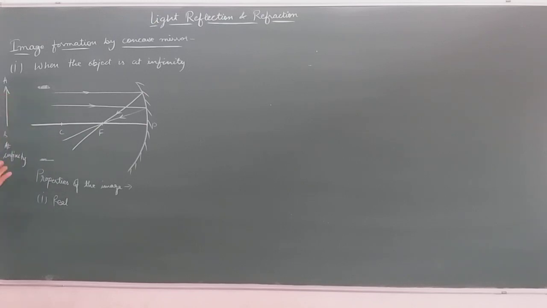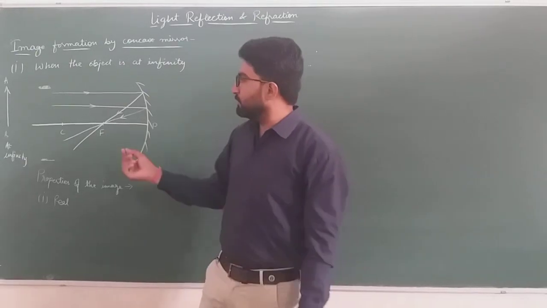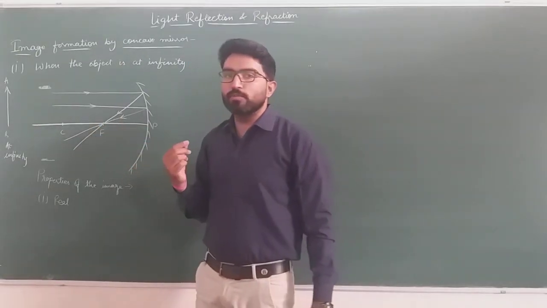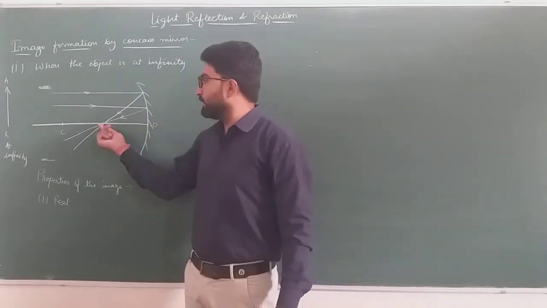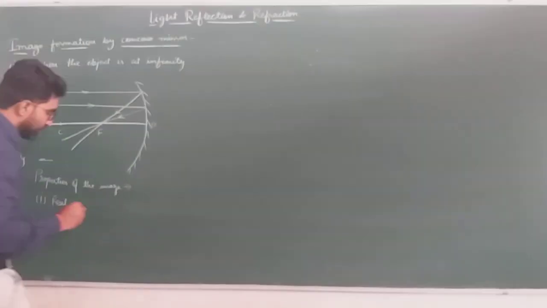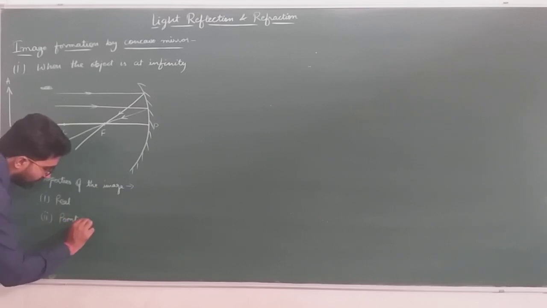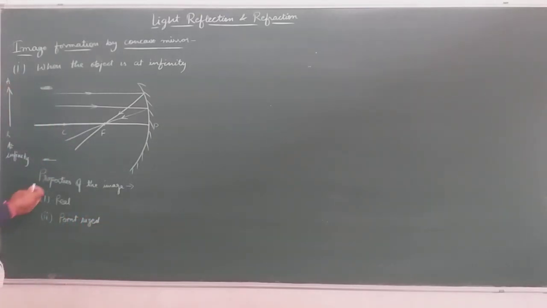Second one, the image of the object. Suppose this is our object and the image is formed at F. We can see that the size of the image is very small, or we can say that a point size image is formed. So the image formed here is very diminished, or we can say it is a point sized image.